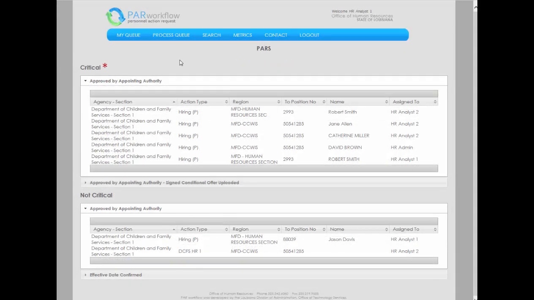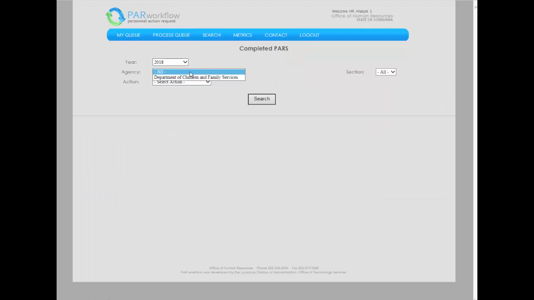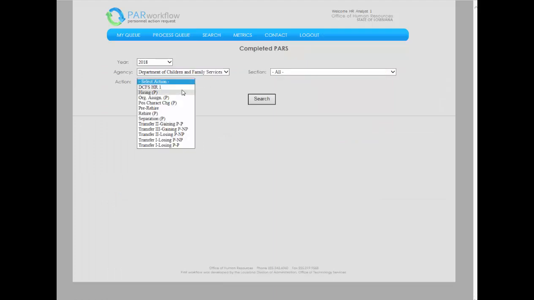Once a PAR is completed, it will no longer appear on the PAR homepage of any role. It can be found under the Completed option of the process queue. Hover over Process Queue on the menu bar, then select Completed. Fill out the necessary information to search for the PAR.